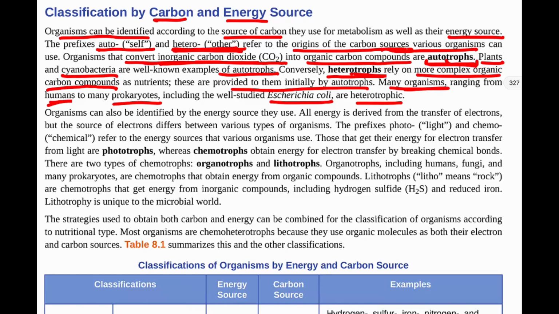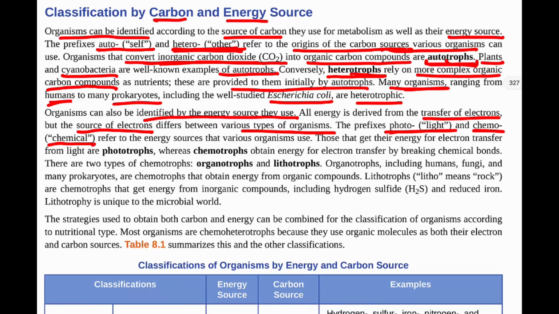So organisms can also be identified based on the energy source they use. So all energy is derived from our transfer of electrons. But the source of electrons differs between different types of organisms. So we have some more prefixes. Photo, meaning light, so getting electrons or getting energy from light. And chemo, which is referring to chemical, so getting our electrons or getting energy from chemical reactions.